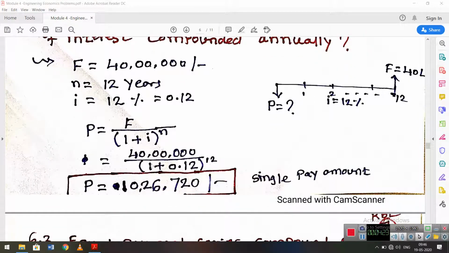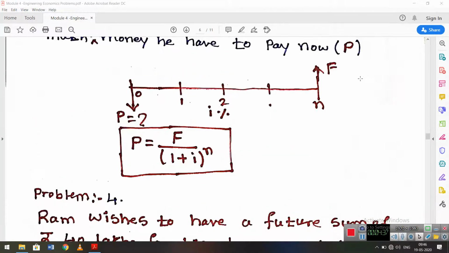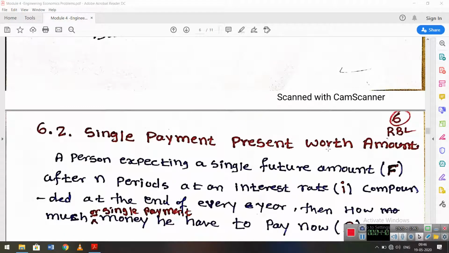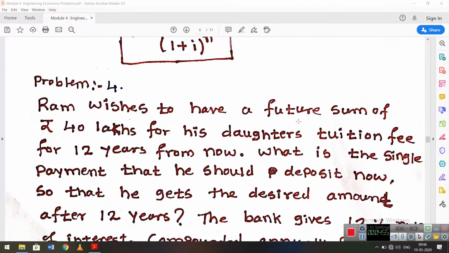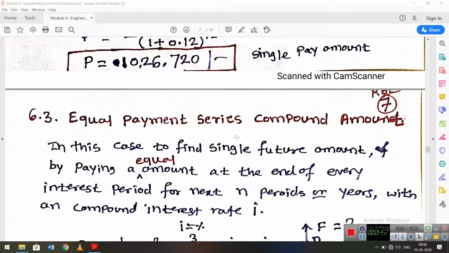You use the equation and you get 10 lakh 26,000 if you pay a single payment now. Then after 12 years the bank will give 40 lakh to you. That is the single payment present worth amount. If I pay 10 lakh rupees presently, the future amount will be 40 lakh rupees after 12 years. Okay, same thing.